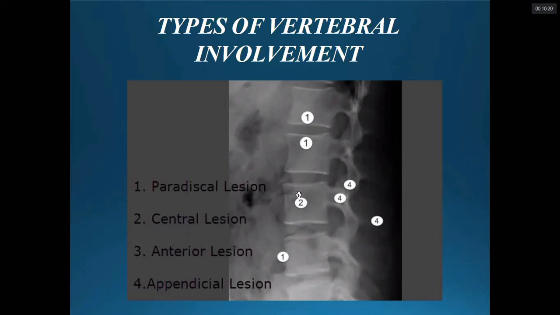And this type 2, involvement of the vertebral body, this is the central, and this central type is due to the spread from the venous spread. Okay, this type 3, this anterior type, when it spreads either from the paradiscal type or the vertebral body central type lesion, it spreads anteriorly, or sometimes only collection is visible in the anterior part. This is called anterior type of involvement. And appendiceal means all the posterior elements like pedicle, lamina, transverse process, spinous process, all the posterior parts, whatever they are, these are the appendiceal.